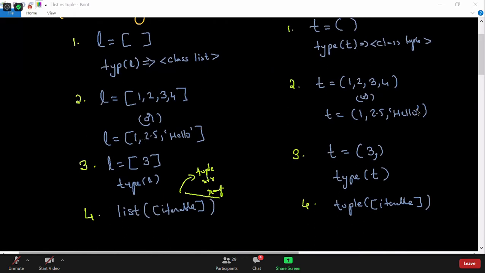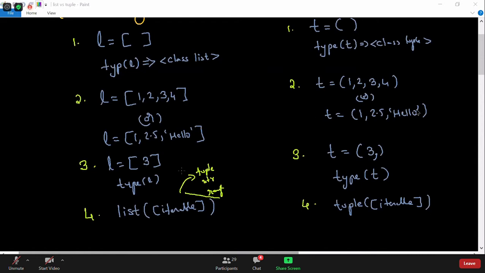Also we learned that list contains heterogeneous data elements, and tuple also contains heterogeneous data elements, meaning that it can contain data elements of different types. It can be integer type, float type, string type, and it can contain different data types. And finally, we've seen one of the very important interview questions: how to create a list with a single element.